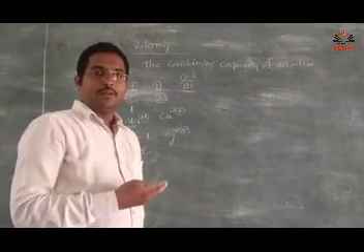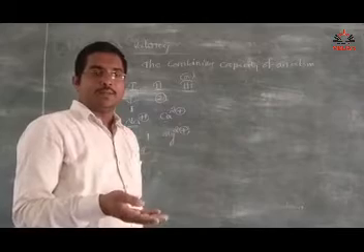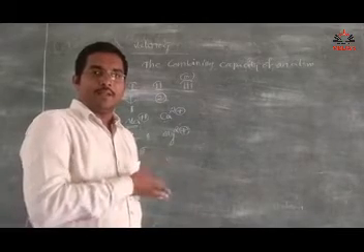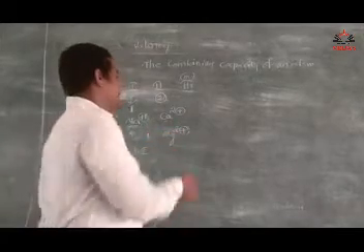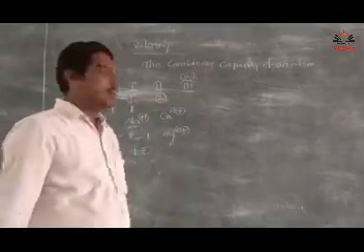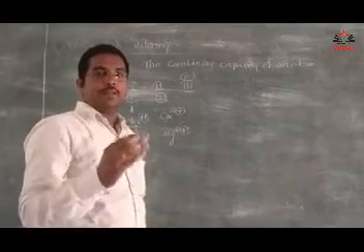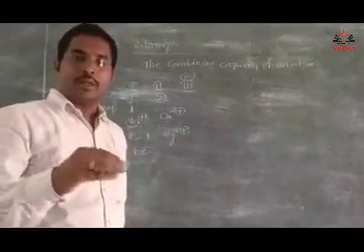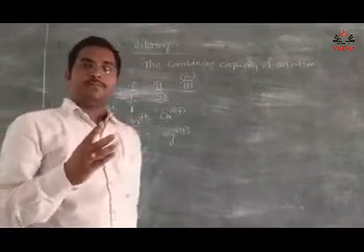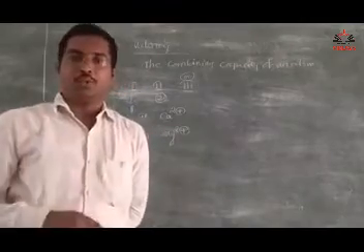So the valency of calcium is 2, and calcium is in the second group. Simply you can conclude that all the second group elements have valency 2.